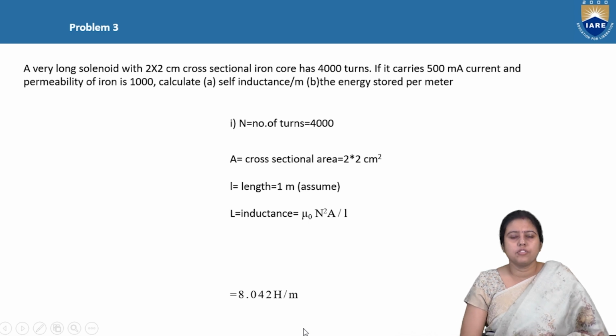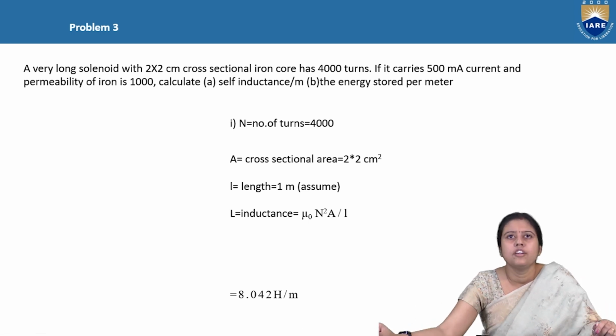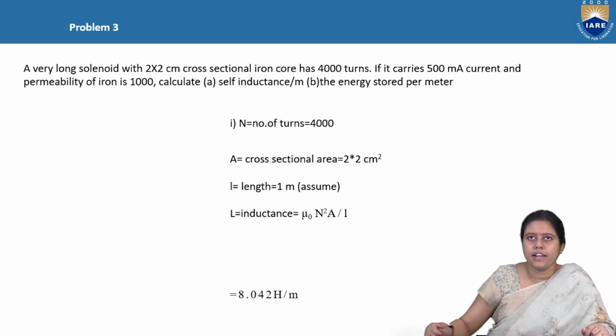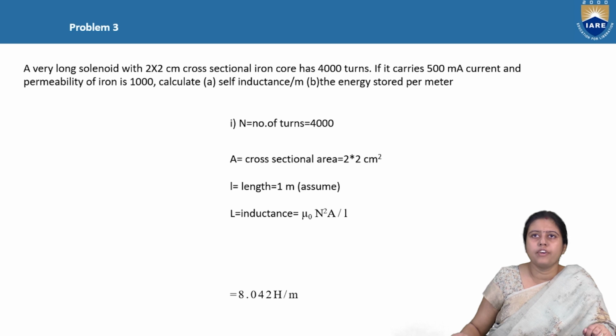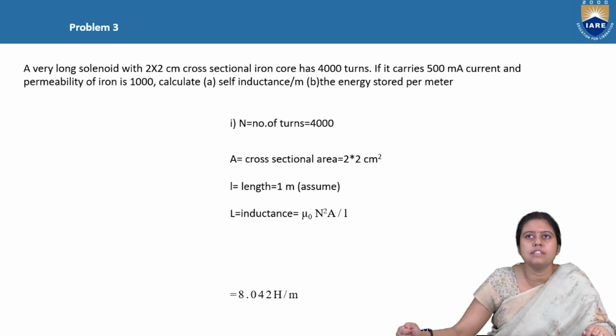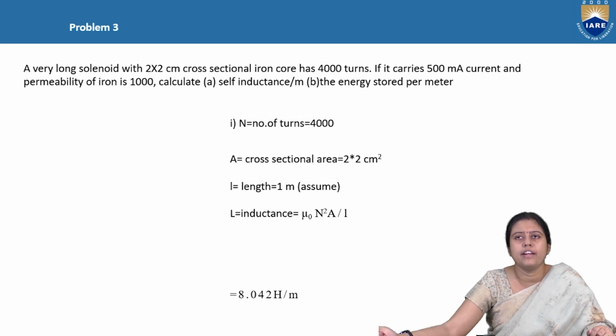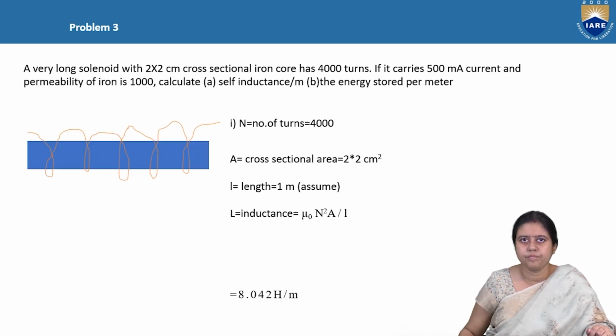This is the last question of today's lecture. A very long solenoid of 2 into 2 centimeter cross-sectional area has an iron core of 4,000 turns. If it carries 500 milliampere current and the permeability of the iron is 1000, calculate the self-inductance per meter and energy stored per meter.